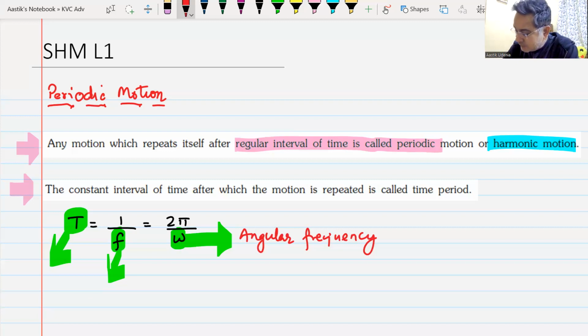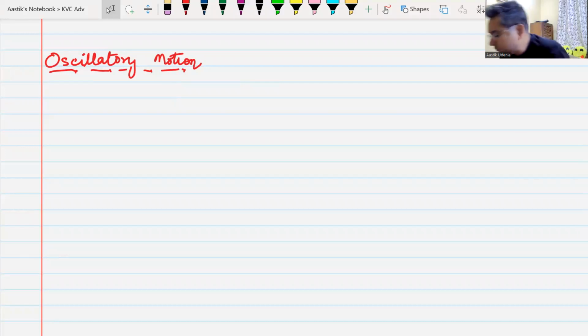Yes, sir. And the next thing that you must understand is known as oscillatory motion, or oscillation, or sometimes we also call it vibratory motion or vibration. When do we say a motion is oscillatory?